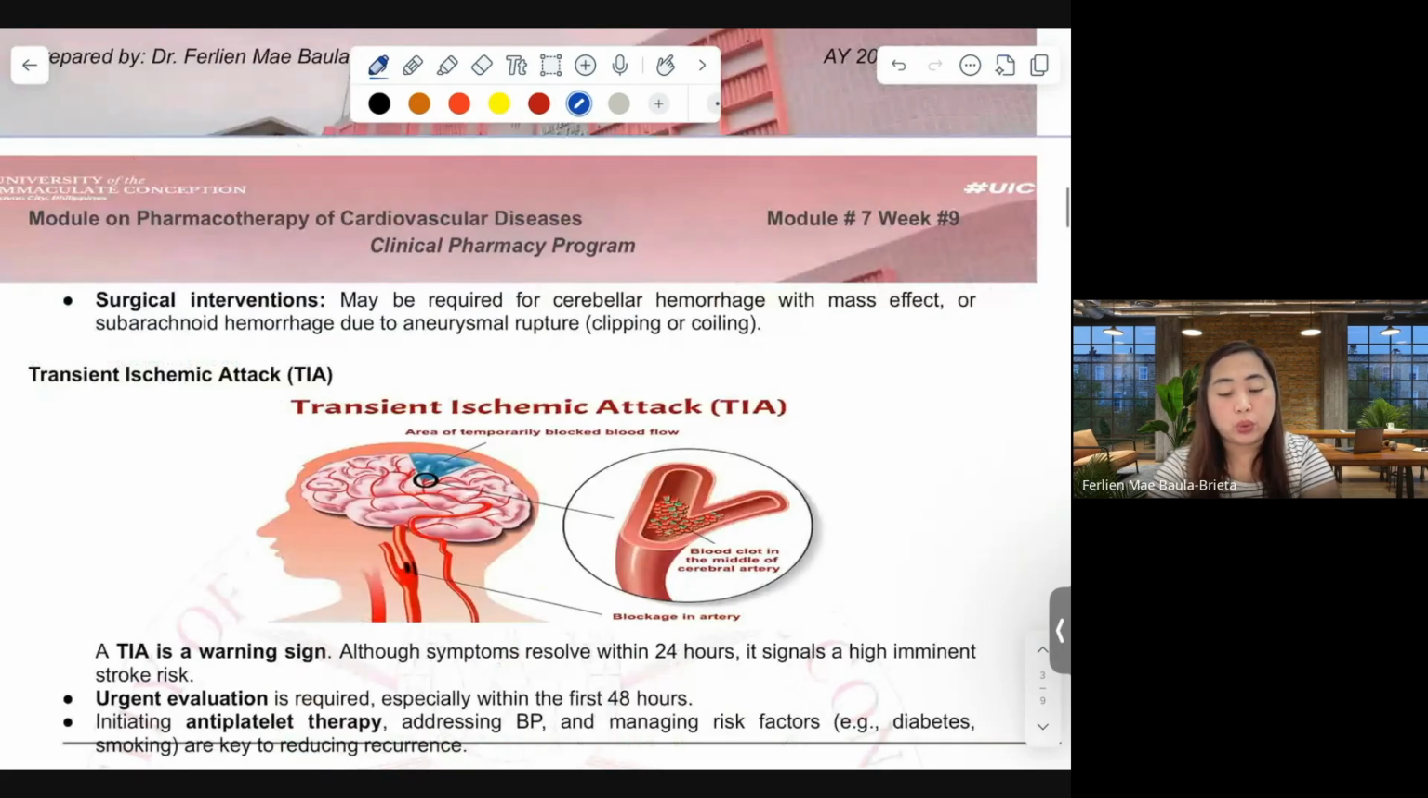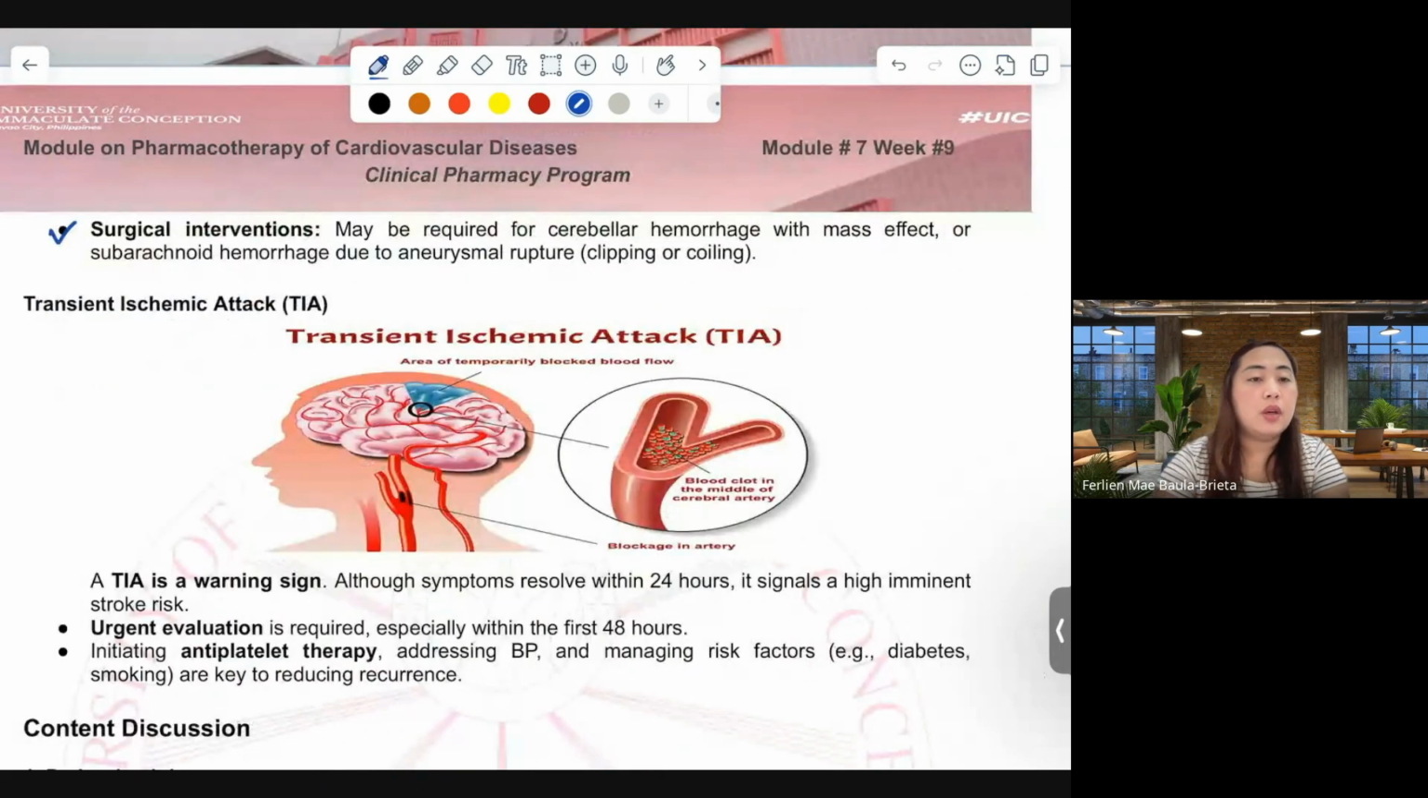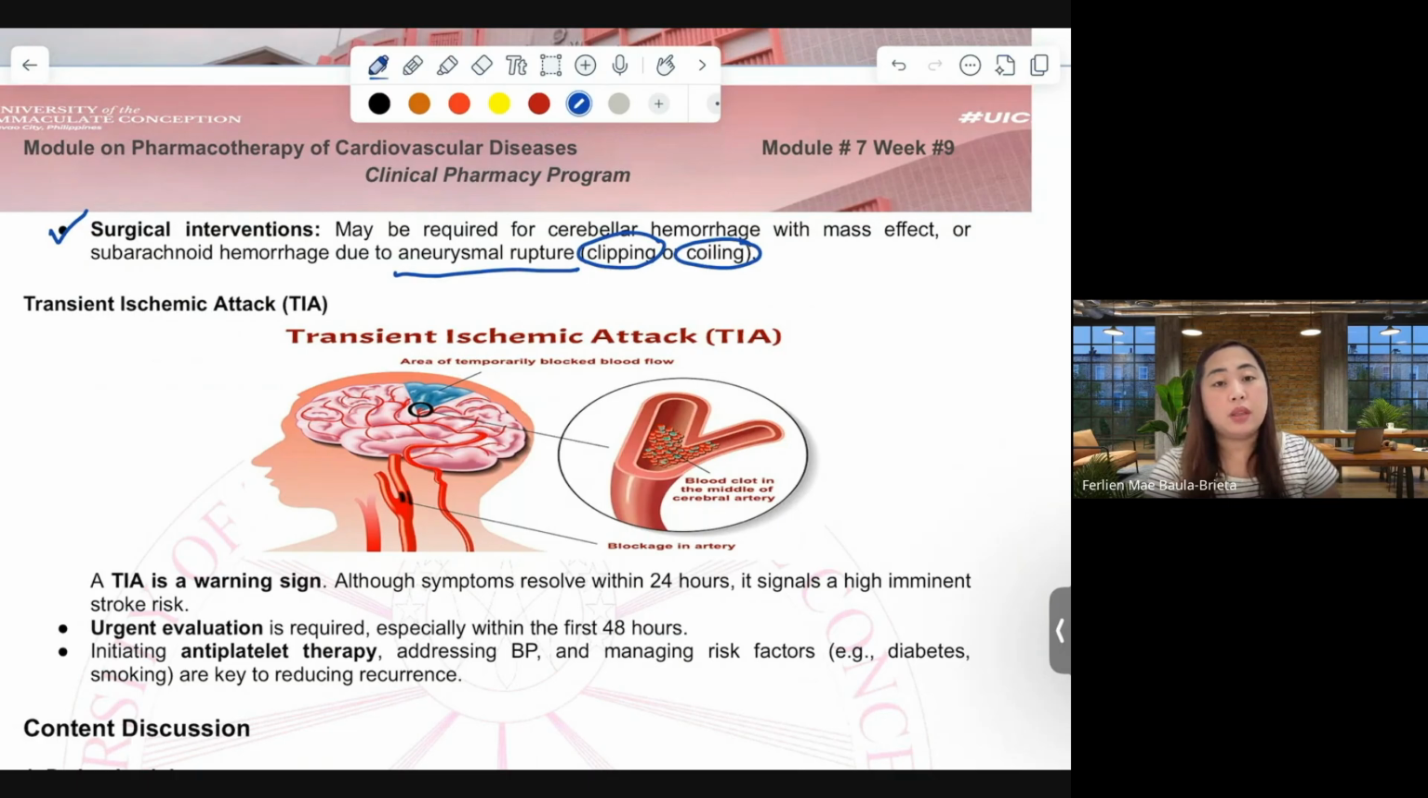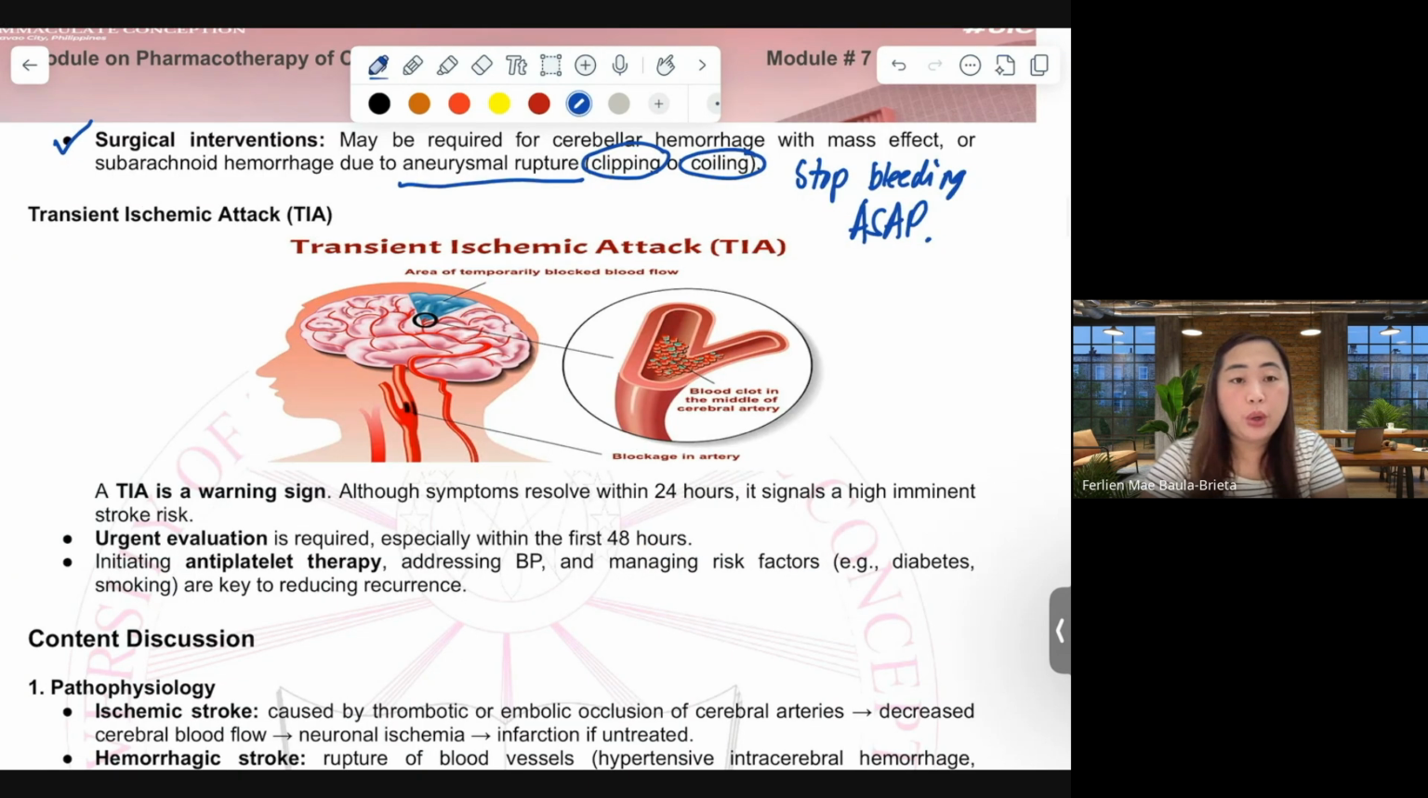For hemorrhagic stroke, we can implement surgical interventions. It is required for cerebral hemorrhage with mass effect or subarachnoid hemorrhage due to aneurysmal rupture. So clipping or coiling needs to be done to stop the bleeding ASAP. Moreover, the third type of stroke is the transient ischemic attack.